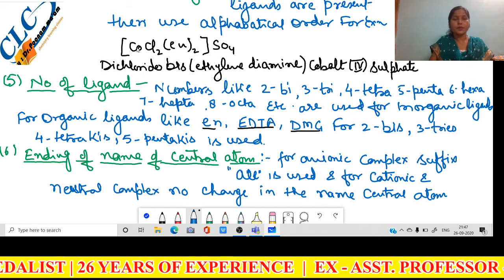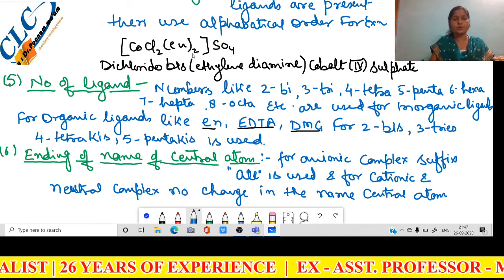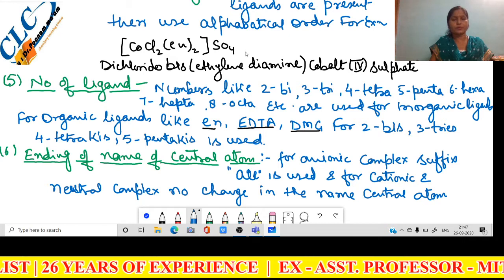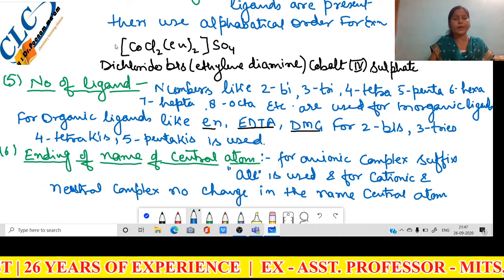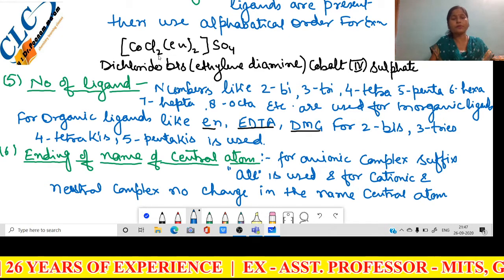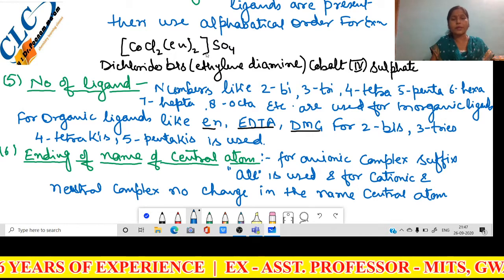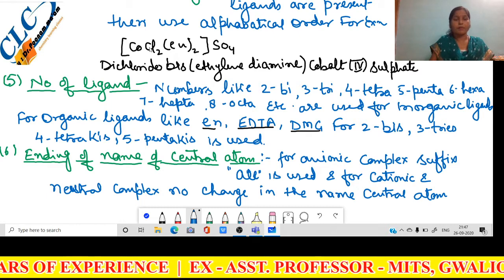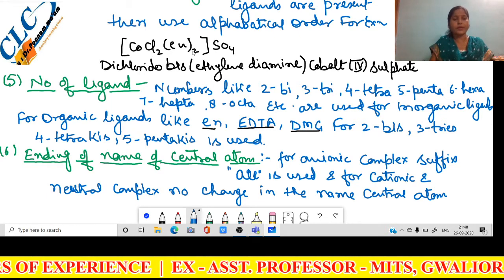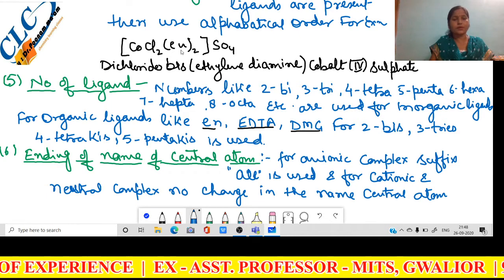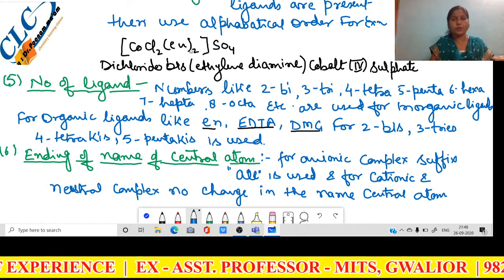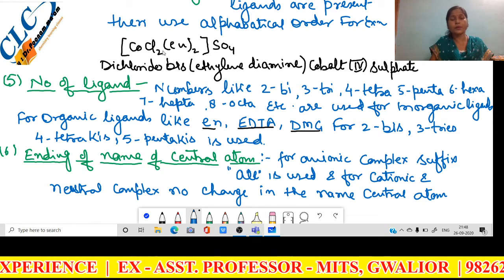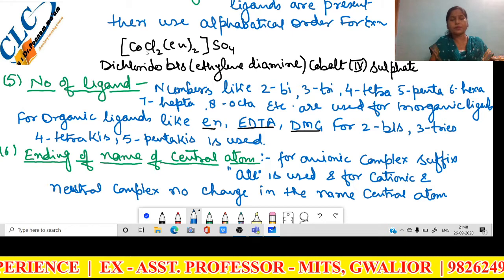For example, [CoCl2(en)2]SO4. Here there is no cation, therefore write down the number of the ligand and then write down the name of the ligand. But here there are two ligands. First is Cl2 and second one is (en)2.